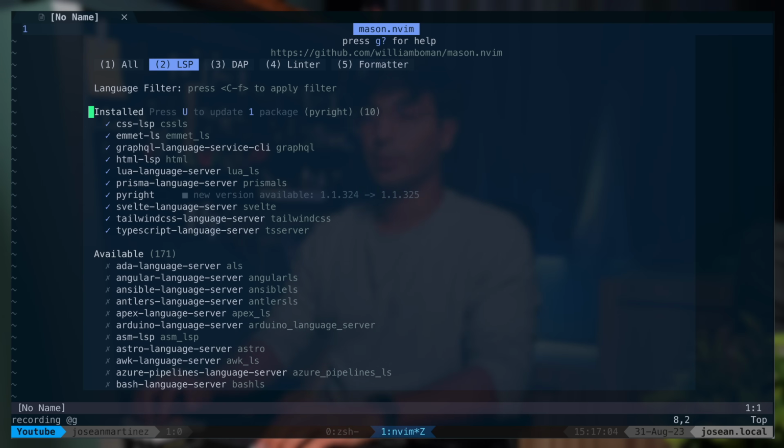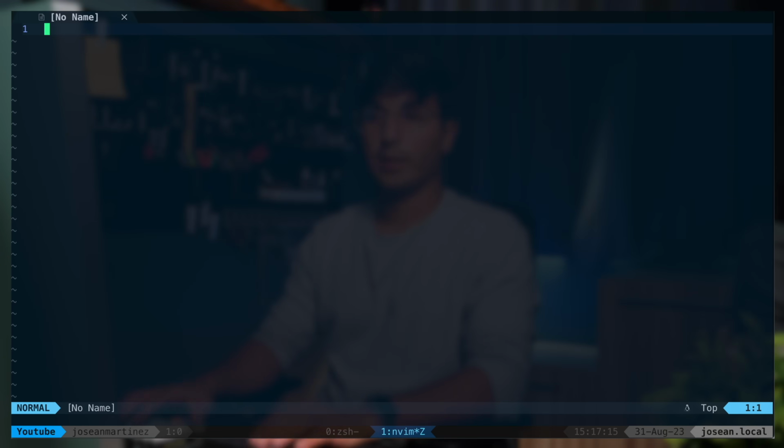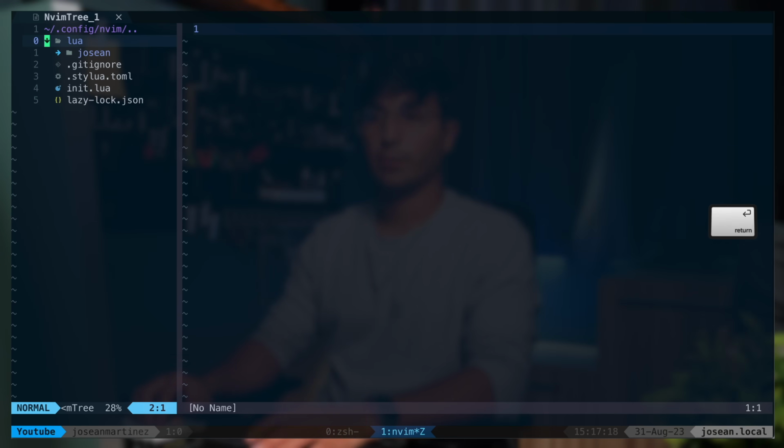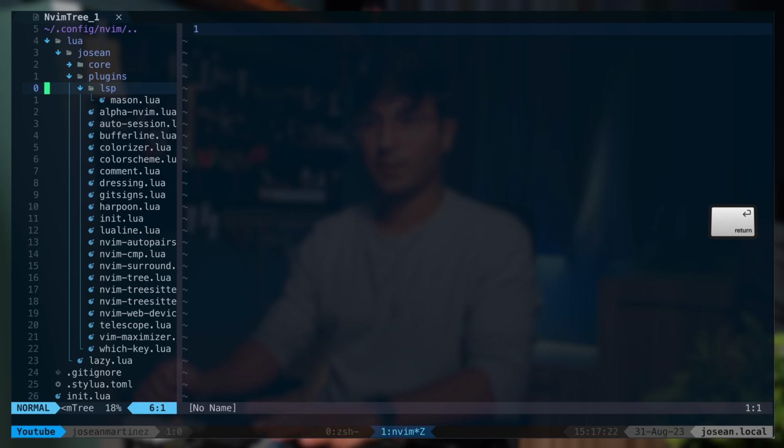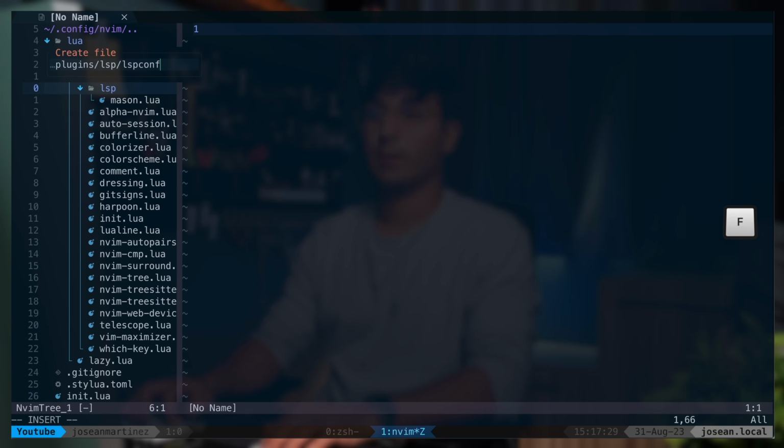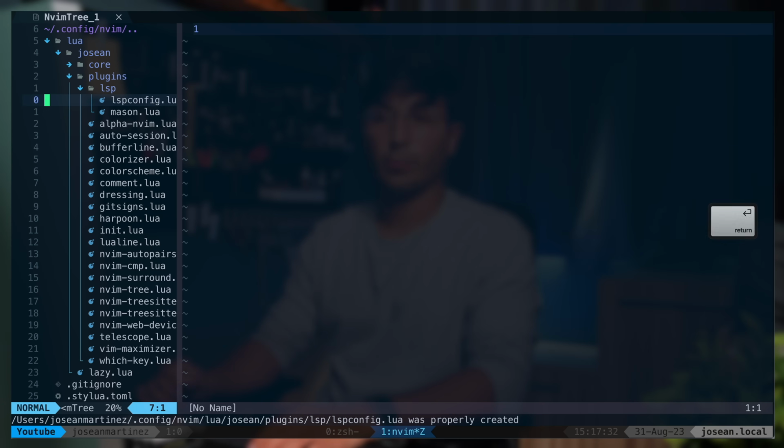All right, let's close this UI with q. I'm gonna open the file explorer. I'm gonna go down here to lua, hosian, plugins. I'm gonna open the LSP directory, and I'm gonna add a new file here called lspconfig.lua. This is where we'll configure all of our language servers.